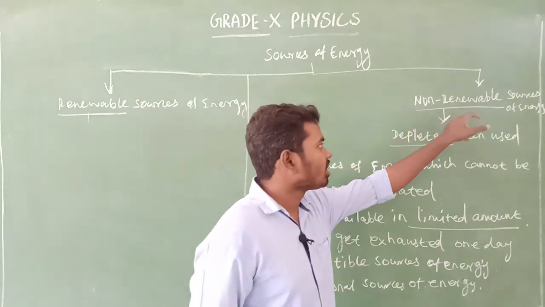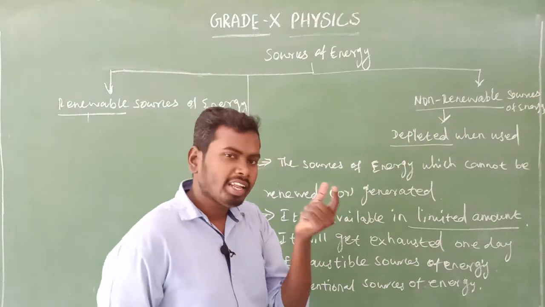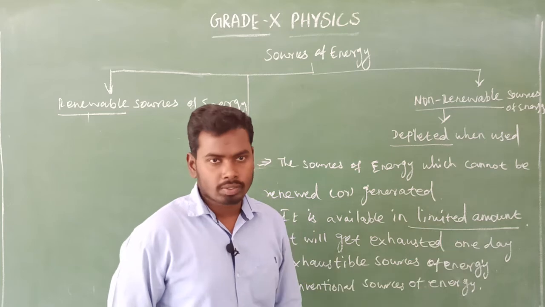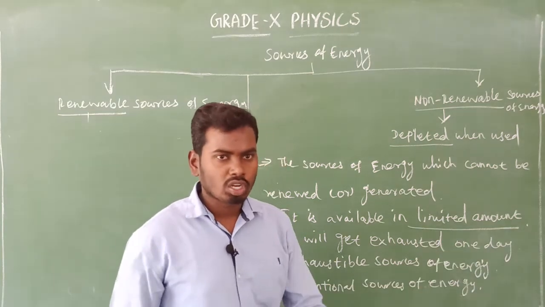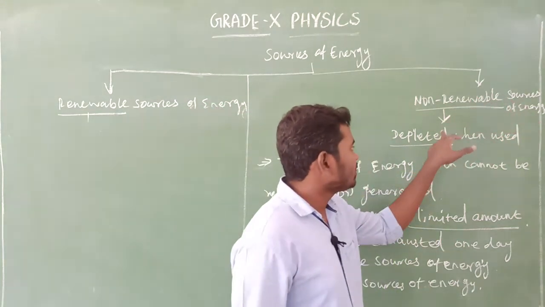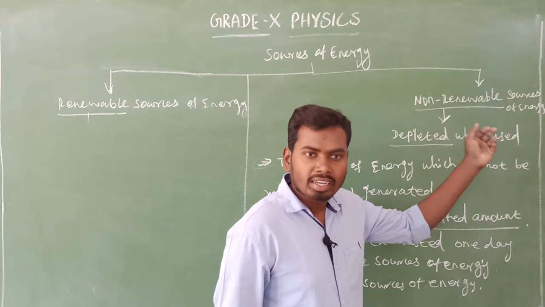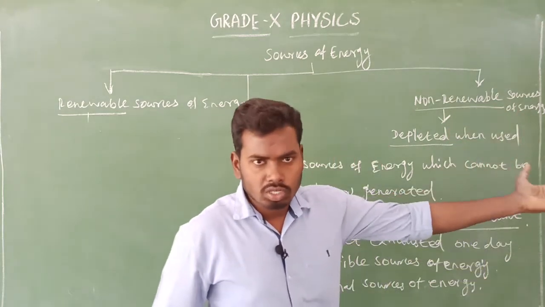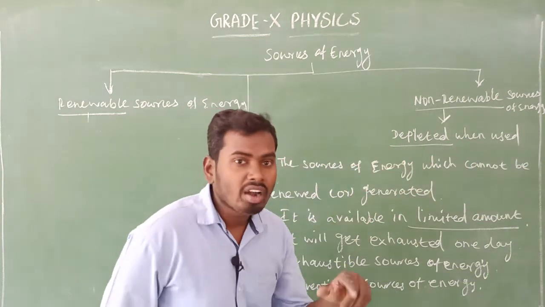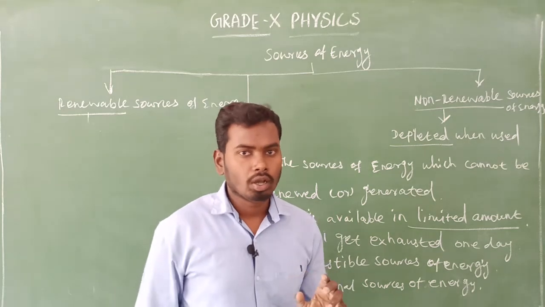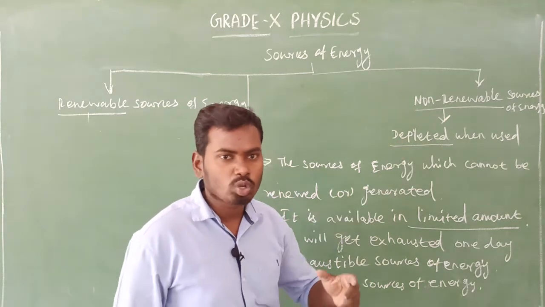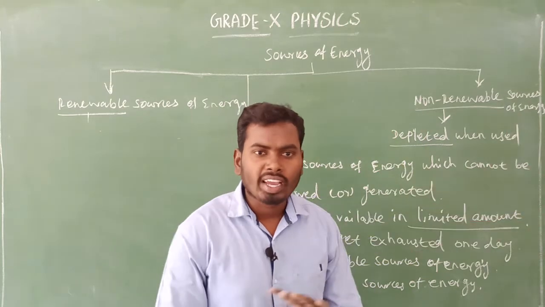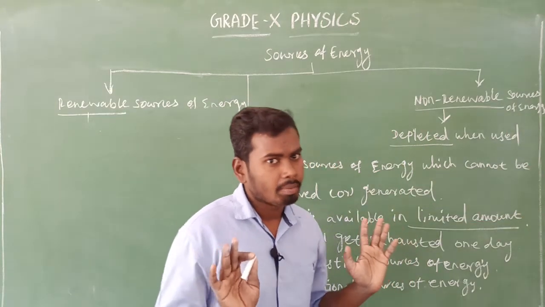Second one is that non-renewable source of energy. So what is the word meaning non-renewable? Which means depleted when we use. Which means the source of energy gets depleted, which means destroyed when we use. That is called non-renewable source of energy. We cannot get back the non-renewable source of energy again and again. Once it is completely used up, we cannot get back.